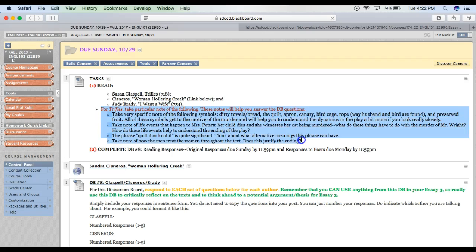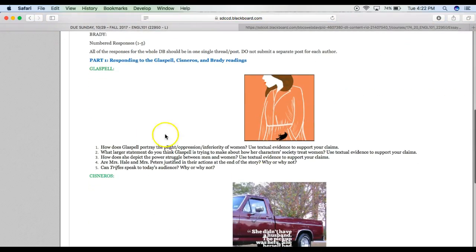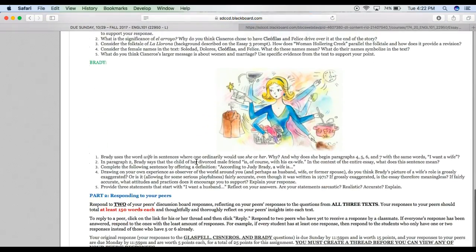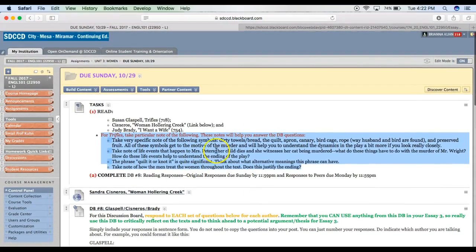And what I've given you here for Trifles is some pre-reading notes. It says, take particular note of the following. These notes will help you answer the discussion board questions. Trifles has a lot of symbols in it. So do be sure that you are reading slowly, take notes, look for these things that I'm asking you to look for here in these notes, because it will help target your reading. It will help you focus a little bit more so that you can answer these questions. It will just help you come up with a more insightful understanding of the text.